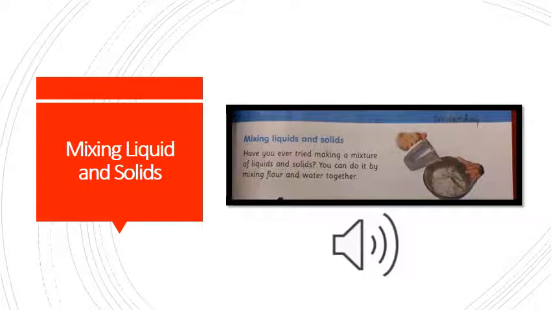Another example of the mixture is the batter of cake. For example, when we make the cake, what we do first, we add the oil, egg, sugar, milk, chocolate powder. These all things are forming the mixture. Why? What is the mixture? Mixture is anything in which two or more solids combine together.